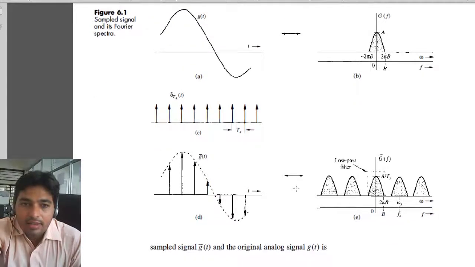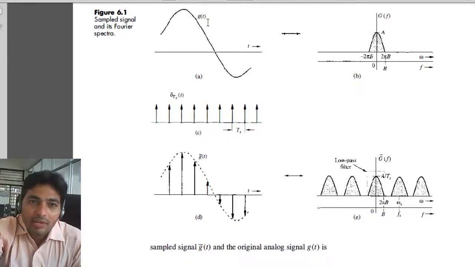Once we have multiplied these two signals, that is the information signal and this impulse train, whose sampling time is equal to Ts, where Ts is 1 upon 2Fs, that is, the sampling frequency should be greater than twice the maximum frequency in the signal.